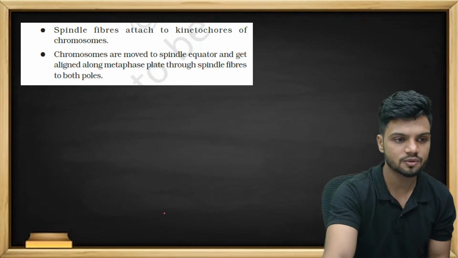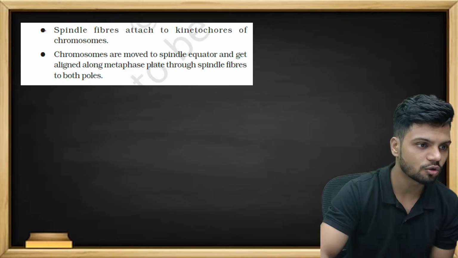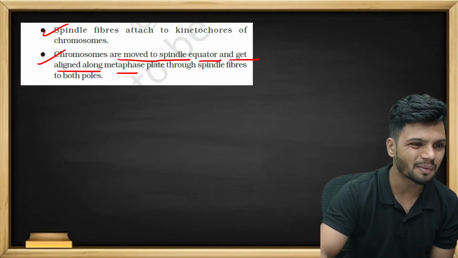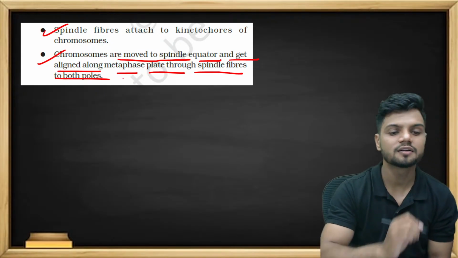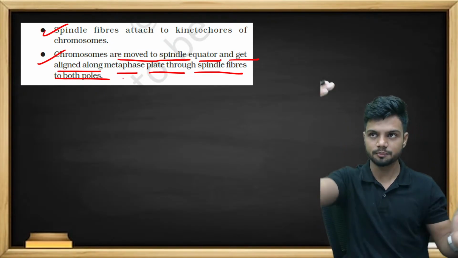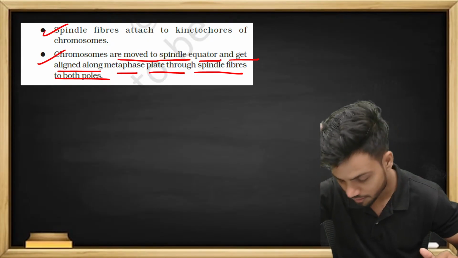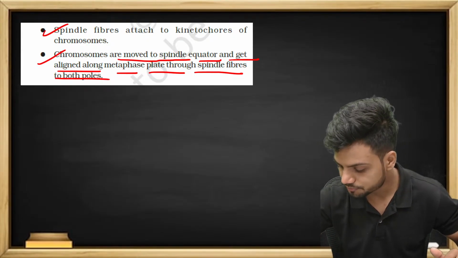Metaphasic plate. What is happening here, students? Now, the spindle fibers are attached to the kinetochore, and the chromosomes move to the spindle equator and get aligned on the metaphasic plate through spindle fibers at both poles. Both the poles, spindle fibers are attaching. Done. Understood all of you now? Any doubt here?